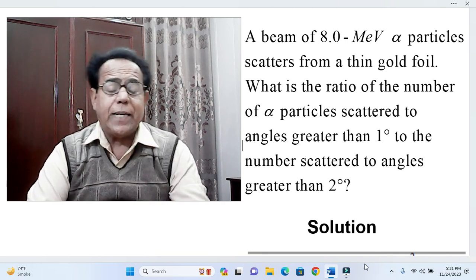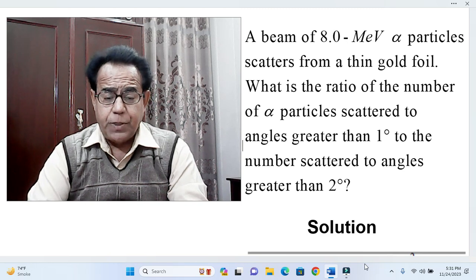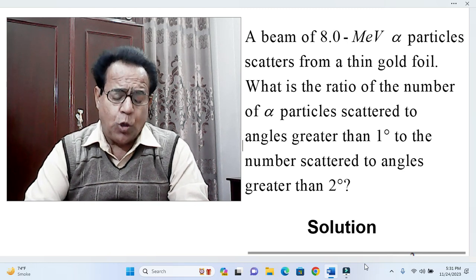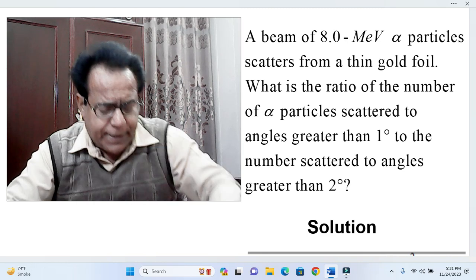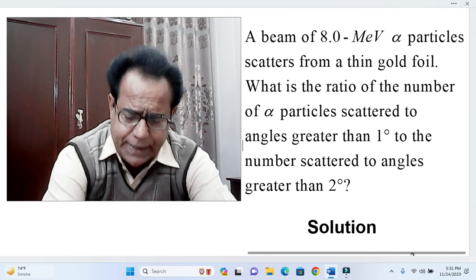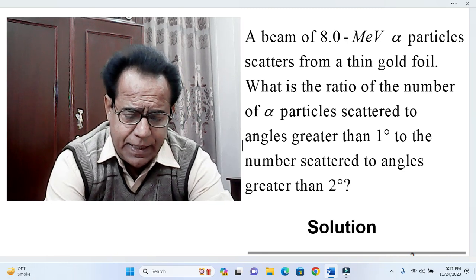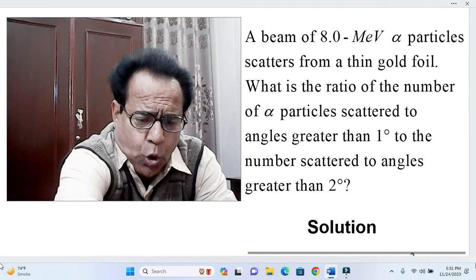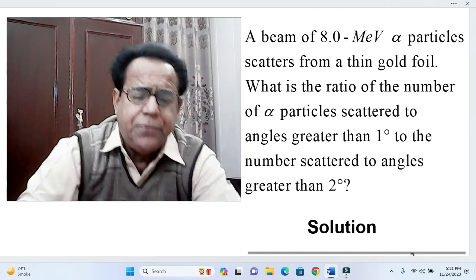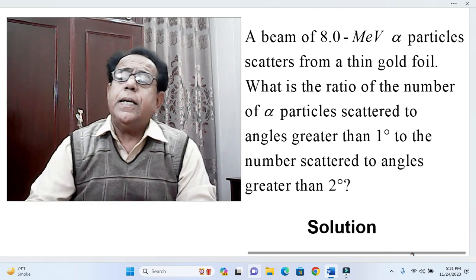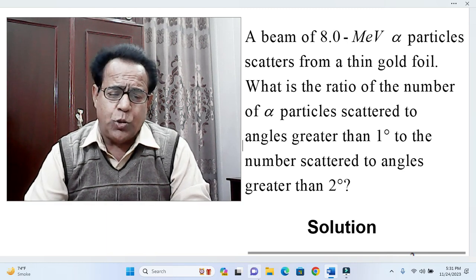Dear students, actually the solution of this problem is quite simple and easy, but we must know the philosophy behind the solution of this problem.